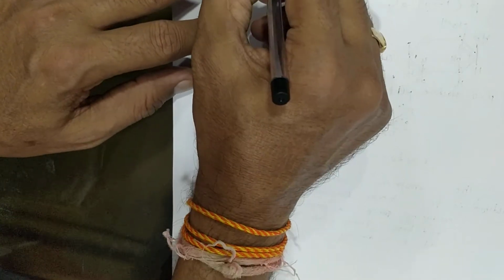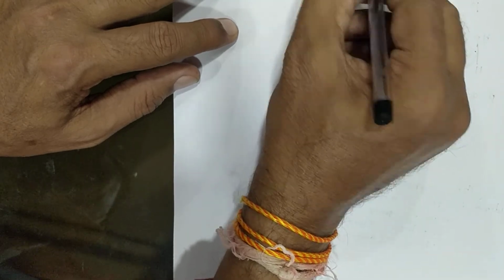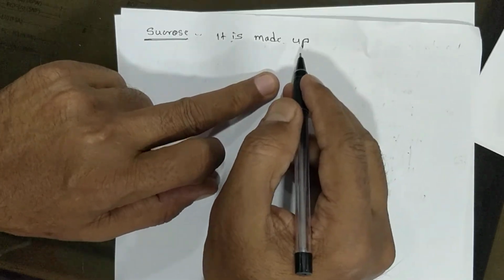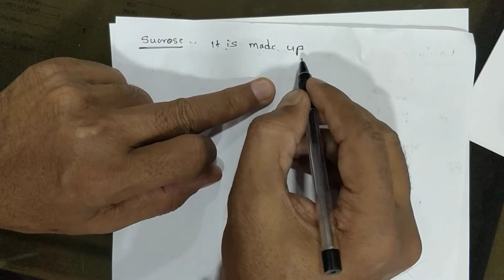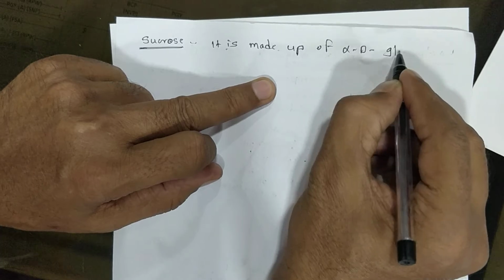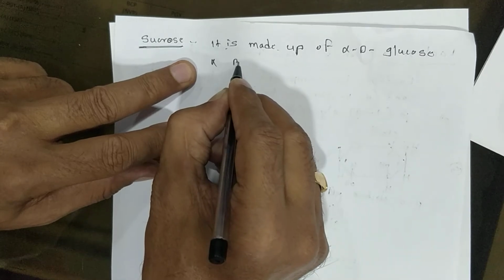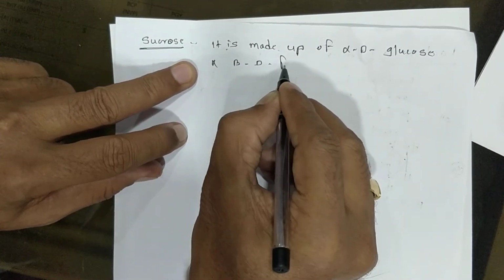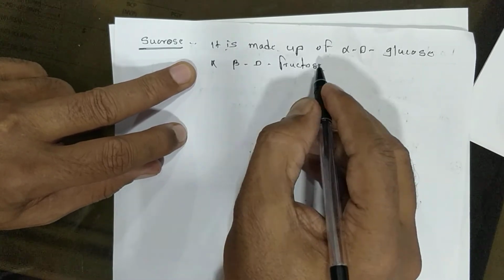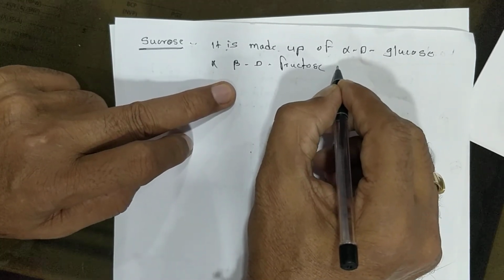Sucrose is made up of two different molecules, alpha D glucose and beta D fructose.